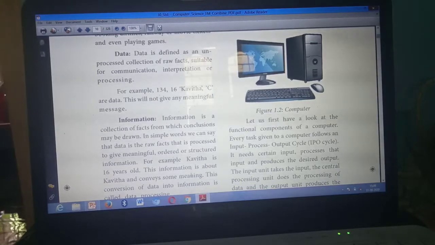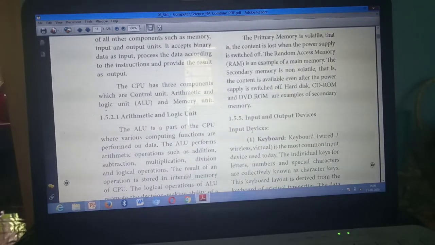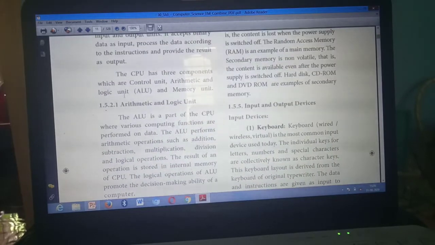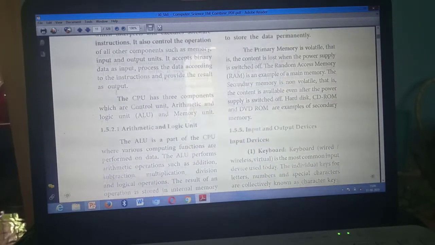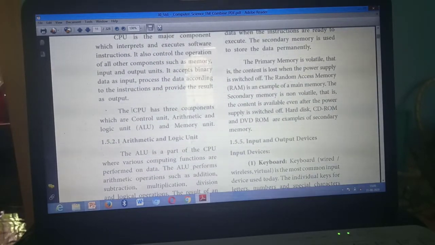Yes. So the third question is: What are the components of a CPU? Take page number 5. Components of CPU, this one. Under the heading Central Processing Unit, mark from here. The CPU has 3 components, up to memory unit.